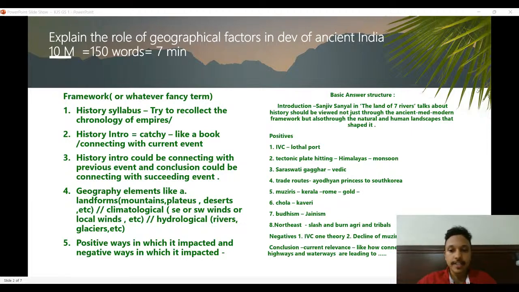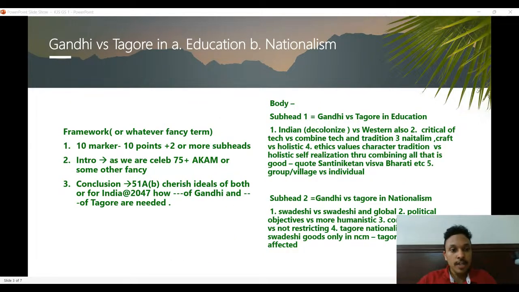So let's say I don't know anything, I'm just brainstorming the answer. My framework is: there's an introduction, and it's a 10 marker. We'll go back to the basics. For a 10 marker, roughly 10 points, 2 or more subheadings. If it's a 15 marker, 15 points, 3 or more subheadings. That is my basic thumb rule. Then there is an introduction, a body, and a conclusion. Some catchy introduction, and then if it's a 10 marker, roughly 8 to 10 points divided into 2 or more subheadings. And if it's a 15 marker, roughly 15 points in 3 or more subheadings, ideally.